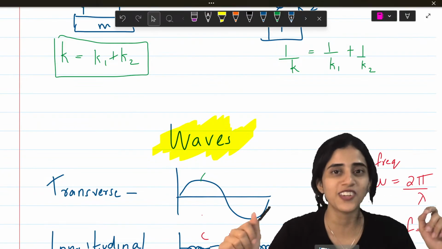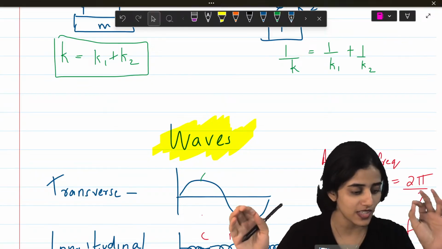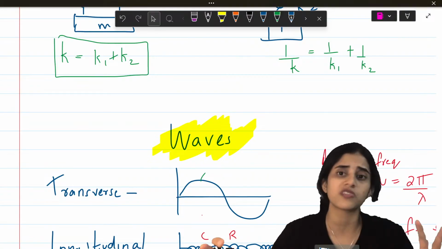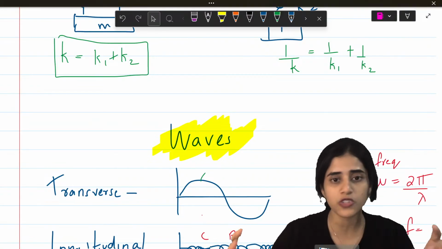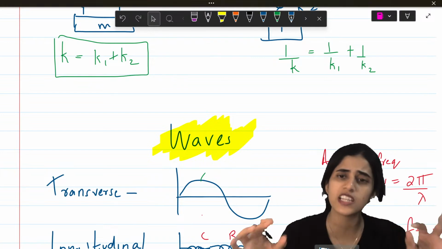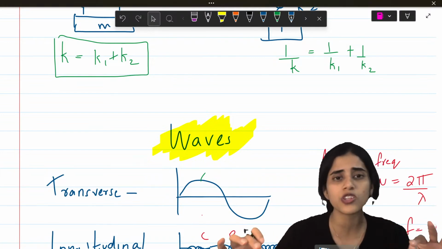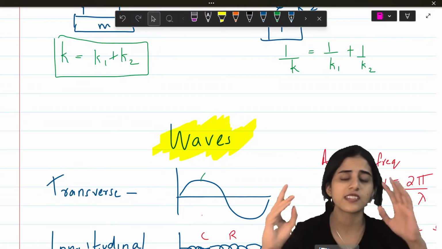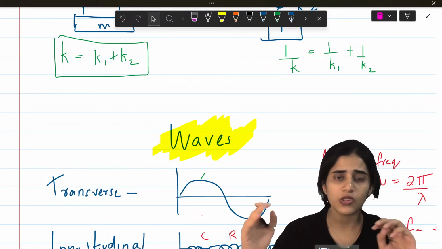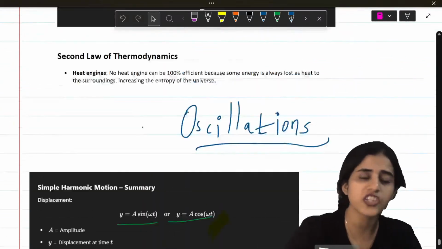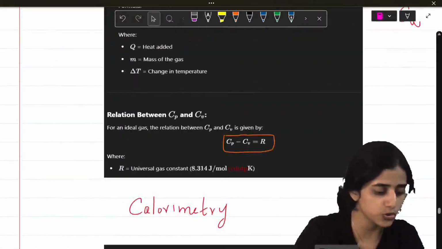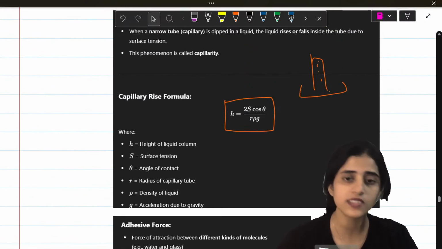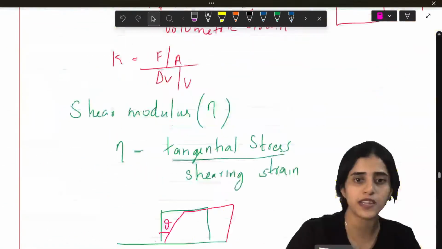Yes, Naveen, successfully 3 hours completed. In 3 hours, I could have explained the derivations in detail, but it's going to take a lot of time. I don't want to waste so much of your time with the first PU portion, because you only need to know the formula. The derivation is not required. So all of this is a summary of everything you need. I will share this PDF with you. You can go through this. If you have any doubts, you can ask me now. Anything, students, you can ask me now.